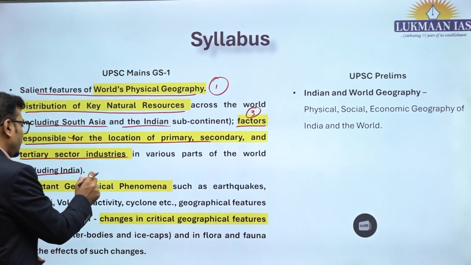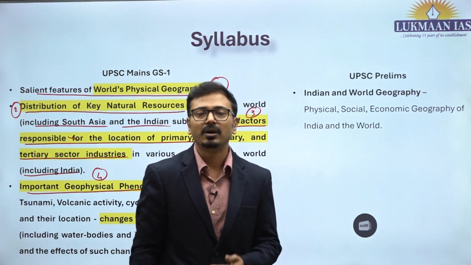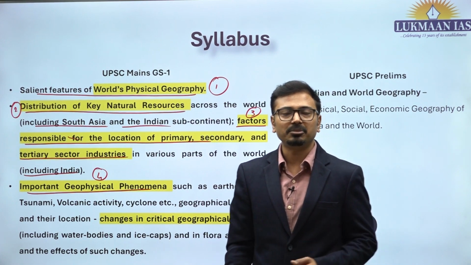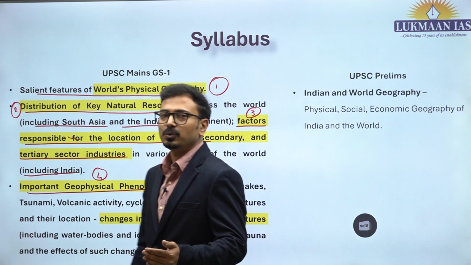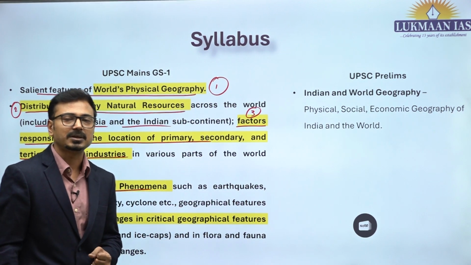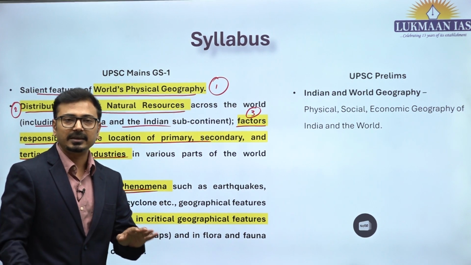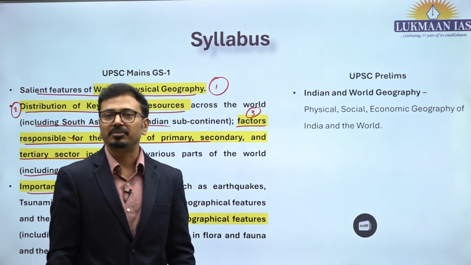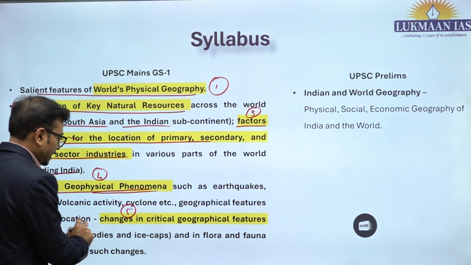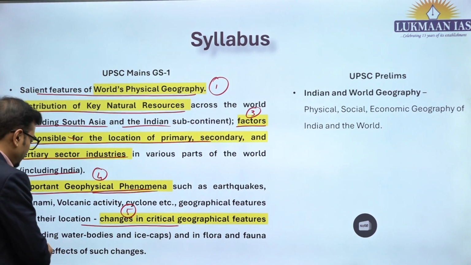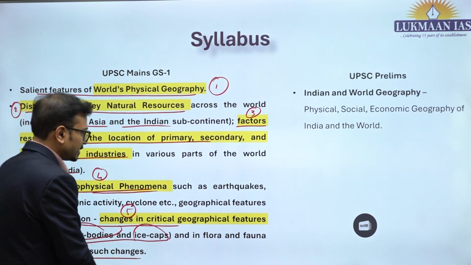Now, the fourth important aspect of your syllabus is important geophysical phenomena such as earthquake, volcano, cyclones, tsunami. So, 2-3 they have mentioned here. It includes other factors like last year's question on cloud burst, mechanism of cloud burst. Such geophysical phenomena are basically natural hazards, and they overlap with your GS3 paper, disaster management. The fifth and last part of your syllabus we can categorize as changes in critical geographical features including water bodies and ice caps and flora and fauna and the effects of such changes.